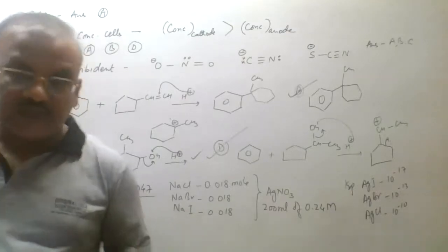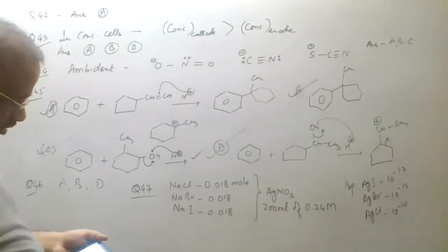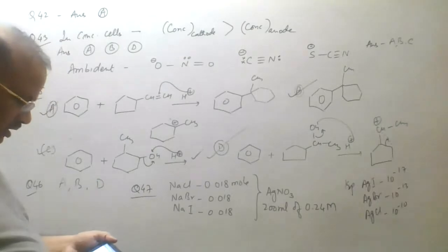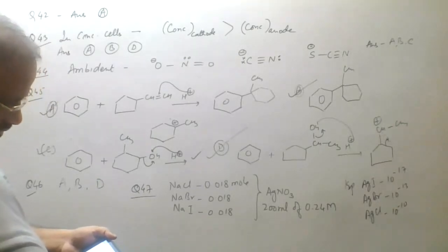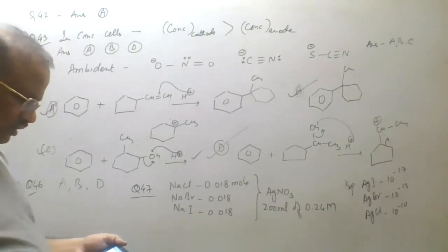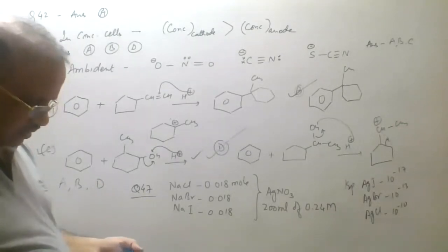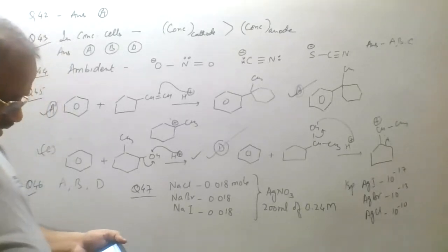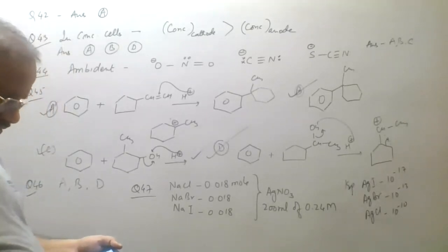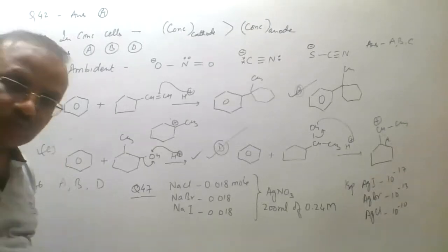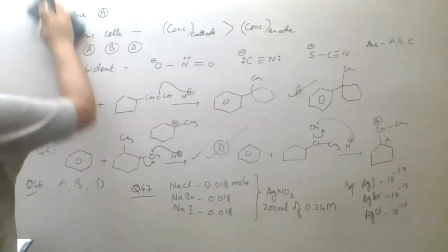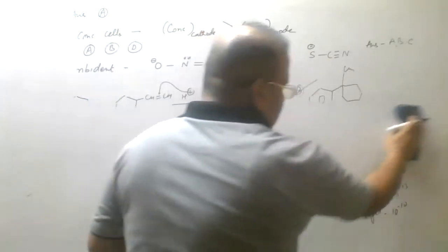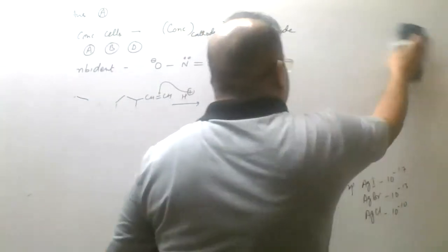Now we'll discuss that we are given that nearly all I negative and Br negative precipitate as silver salts. In the final solution we have to calculate the total moles of silver salt in the PPT, which is 0.036 moles, and the concentration of I negative and Br negative in the final solution is given to us. Let us check. For that we have to calculate. So here we have to calculate.